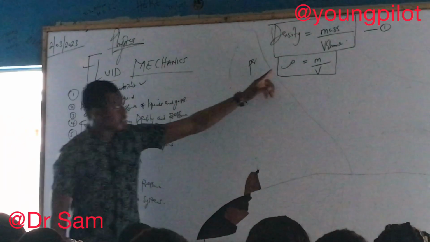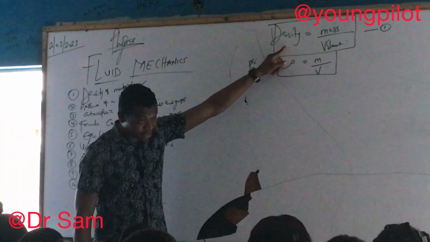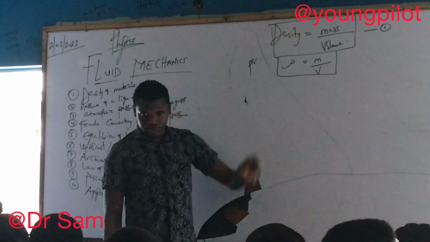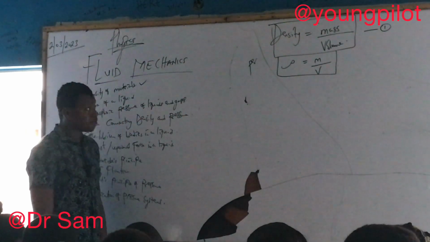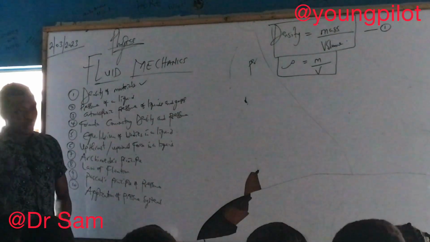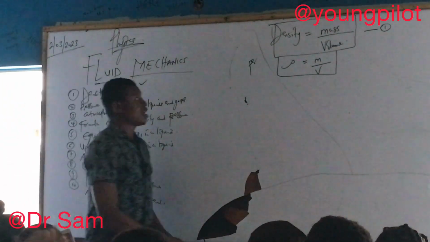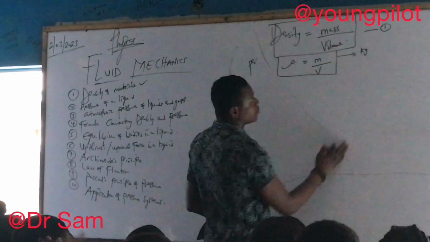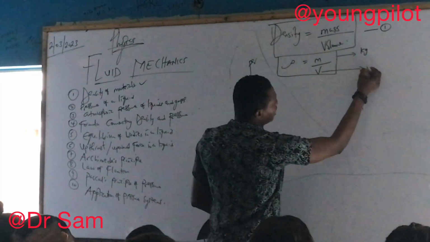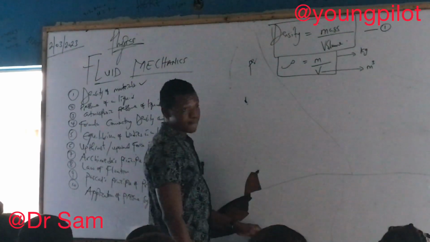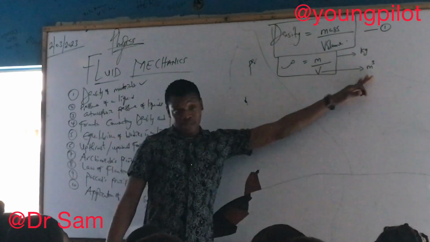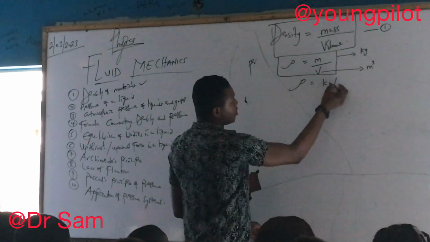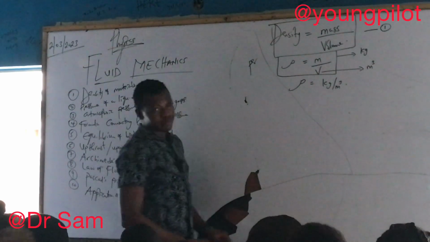In words, this sign represents density. M represents mass. V represents volume. Now let's write the unit for density. Very important. Now, mass is measured in kilogram. Volume is measured in meter cube. So that means the unit of density will be kilogram per meter cube.